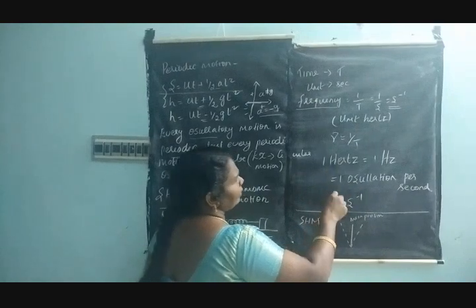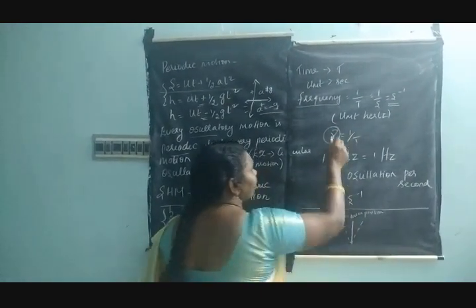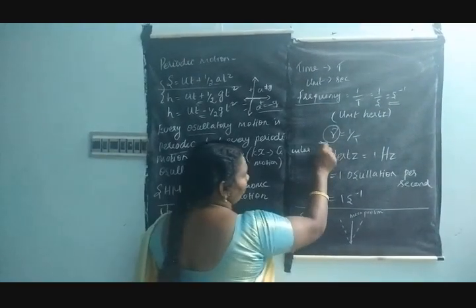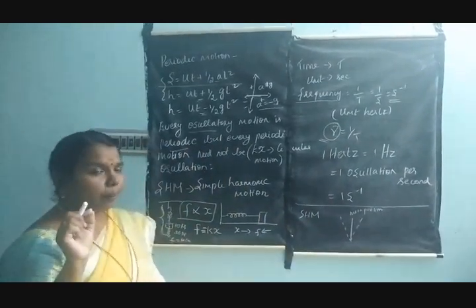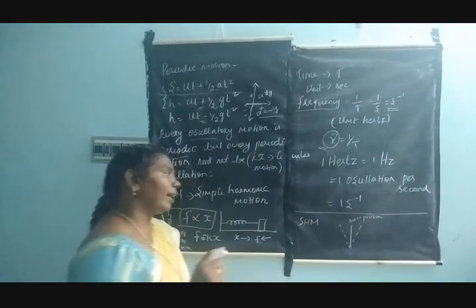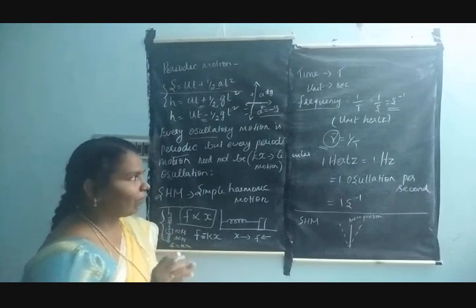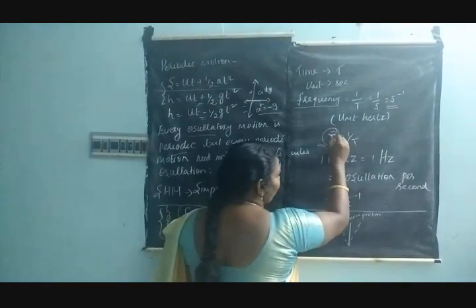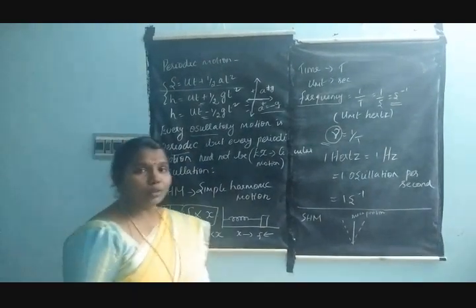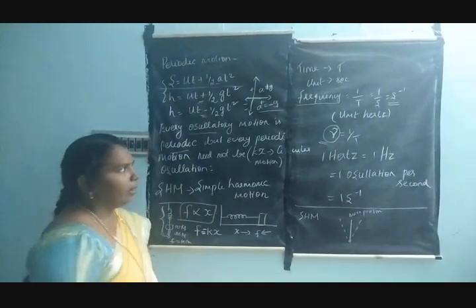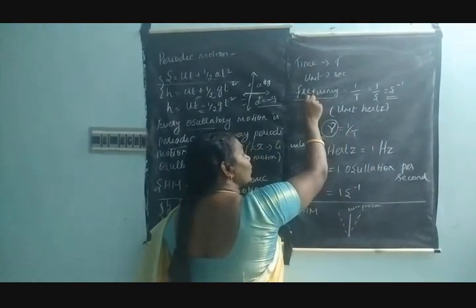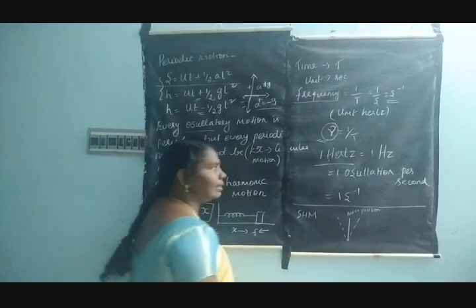Shortly, you can say that frequency can be denoted by the letter nu. Students, this is nu, pronounced as nu. Sometimes they write it like a V, but it is not a V, students. This is the symbol of nu. So nu is equal to 1 divided by T. Therefore, the unit of frequency is Hertz.